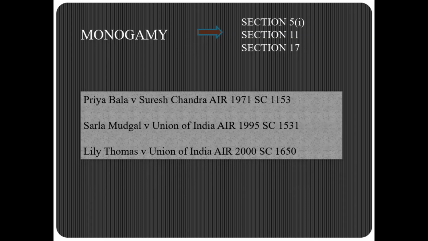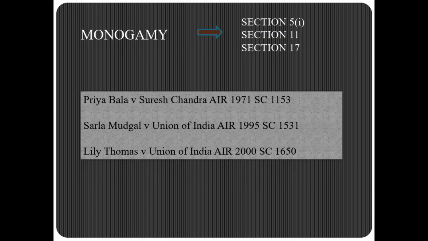Section 11, that is void marriages, says that if a person does a second marriage during the subsistence of the first marriage, then that marriage will be void under section 11. And coming to section 17, bigamous marriage is a punishable offence for both Hindu males and females. So section 17 punishes those marriages which are bigamous in nature.